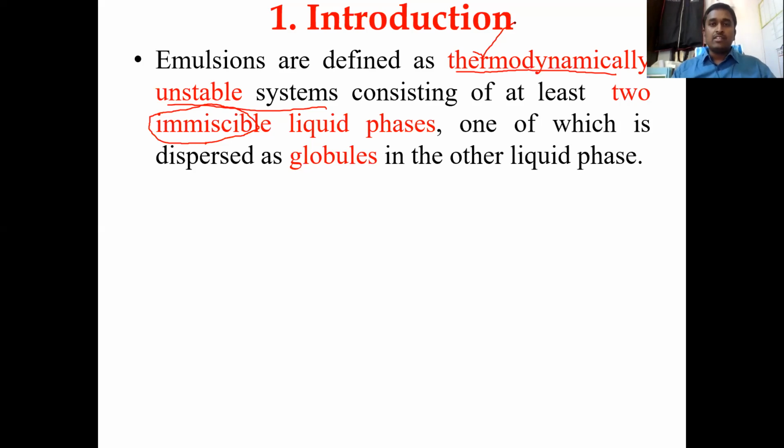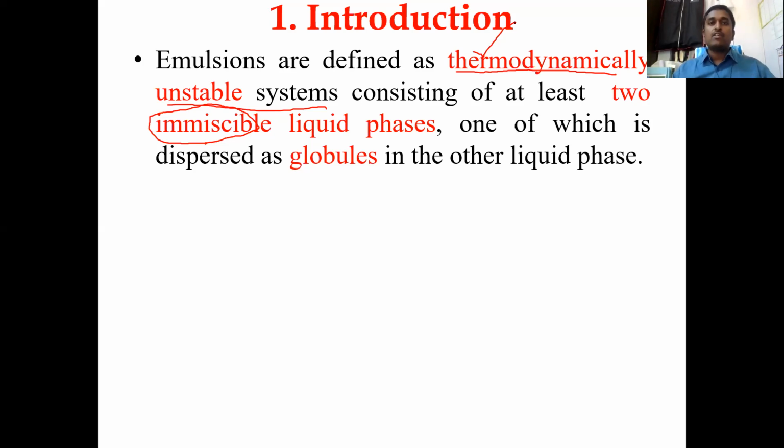In that kind of scenario, they're not thermodynamically stable, which means when you prepare an emulsion, it should be stored in refrigerator conditions or room conditions constantly. Let us say today I have prepared an emulsion in the lab and it is stable at 25 degrees centigrade. You have to transport that in a refrigerator. Once it has reached the pharmaceutical shops, it should be stored at the refrigerator conditions or the temperature which is prescribed. You cannot use this as such.